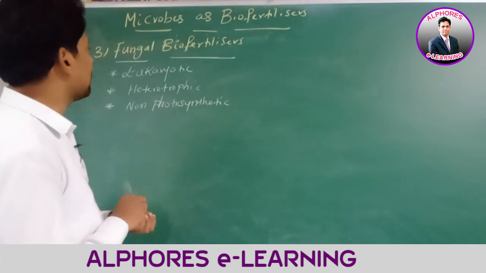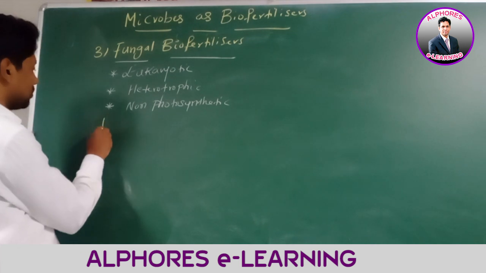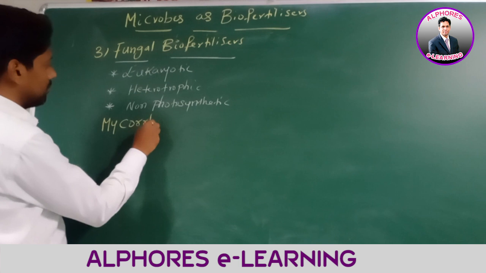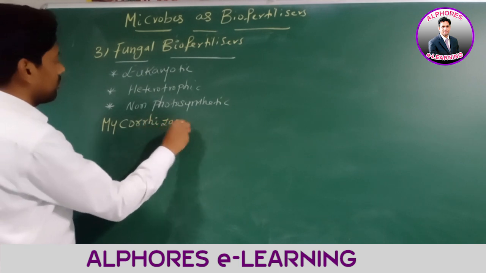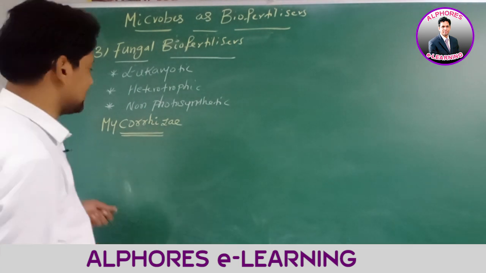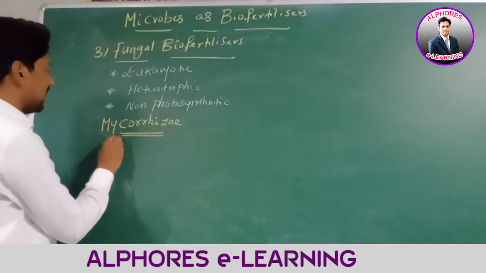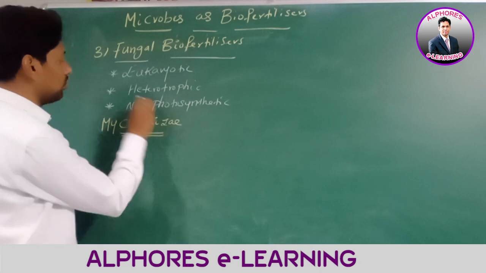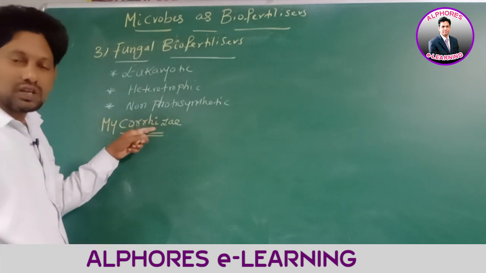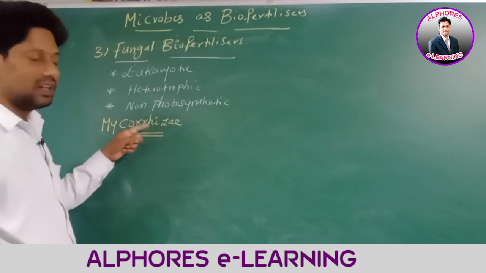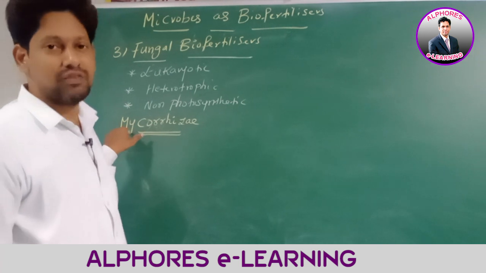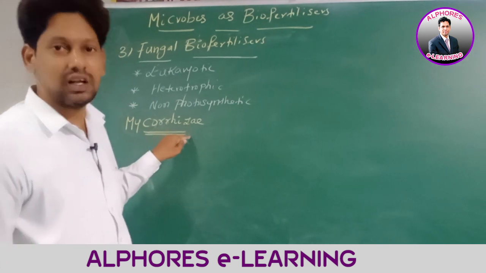Mycorrhiza. What is the meaning of mycorrhiza? Myco means fungi, rhiza means root. Therefore, association of fungi with roots of higher vascular plants is called mycorrhiza.